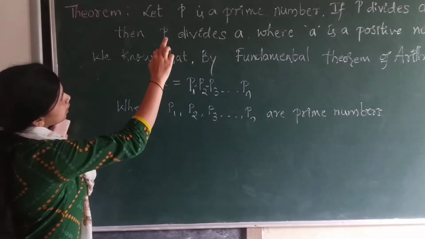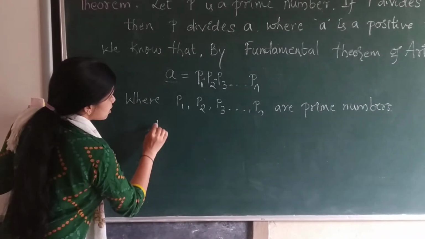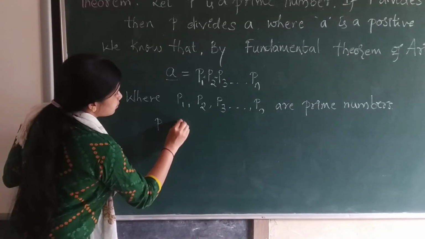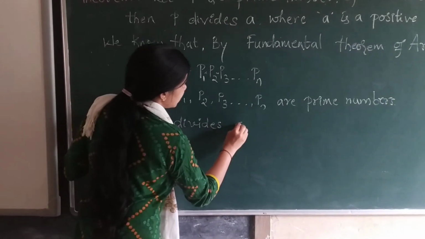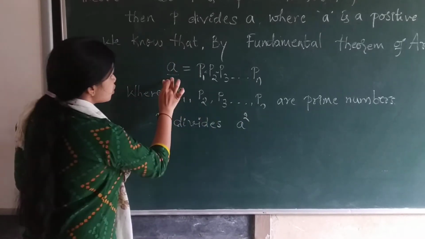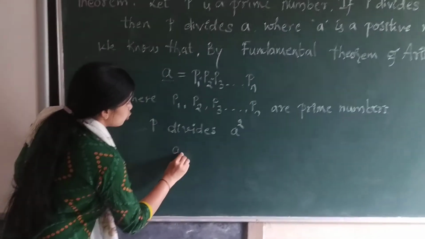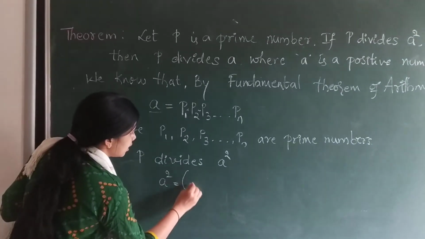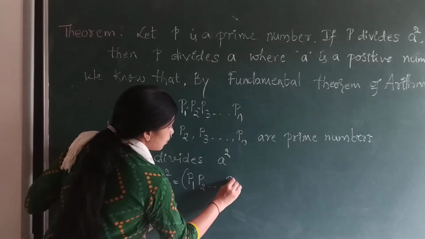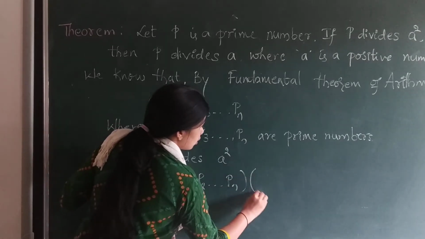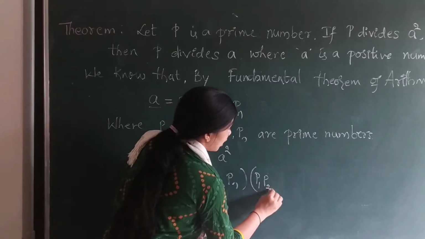So it is given that p divides a square. By using a equals p1 into p2 into p3 up to pn, we have to write a square. That is p1, p2 up to pn into the same thing, a into a.